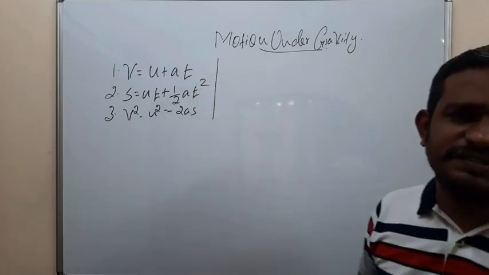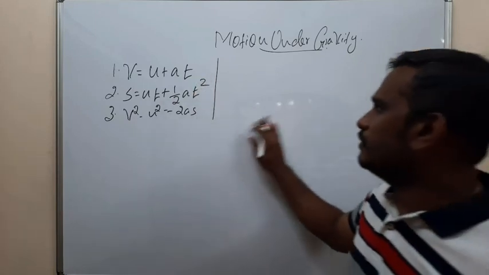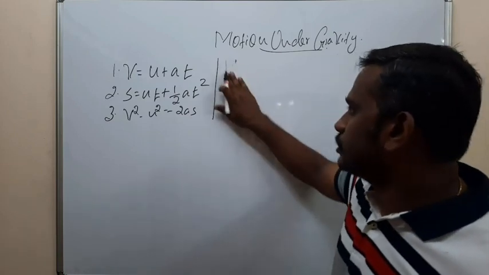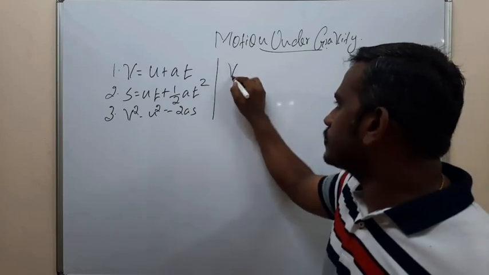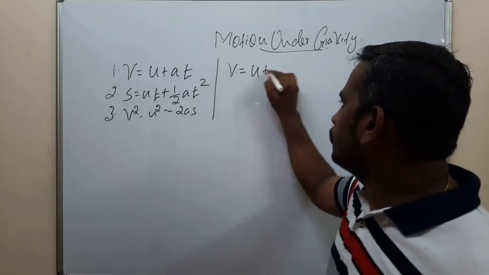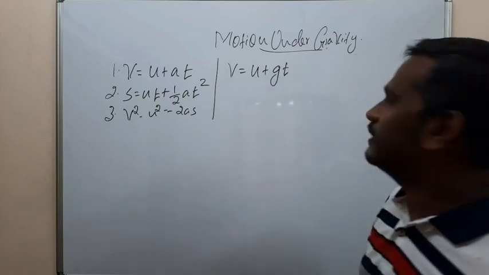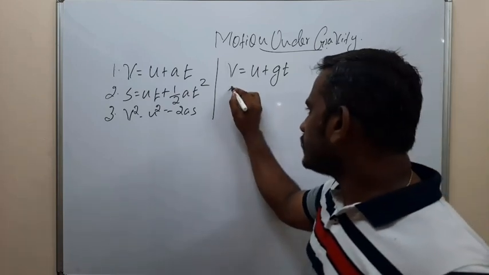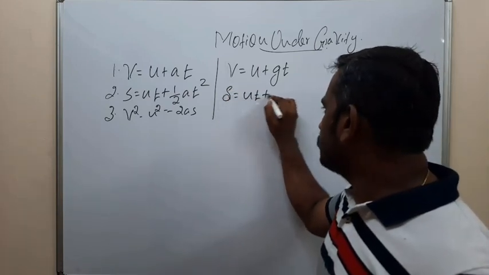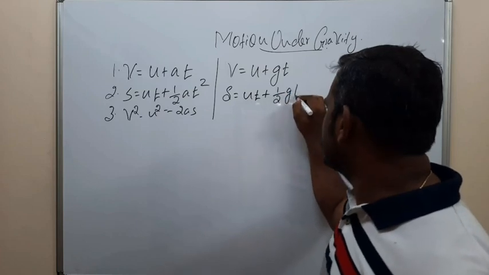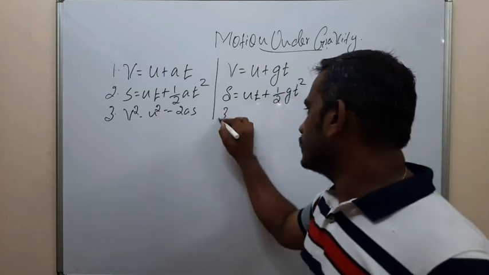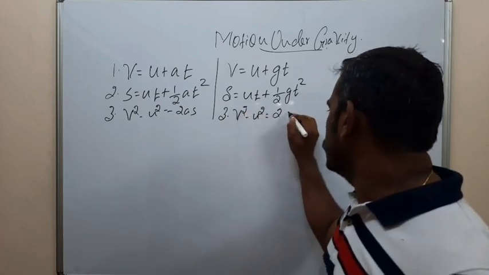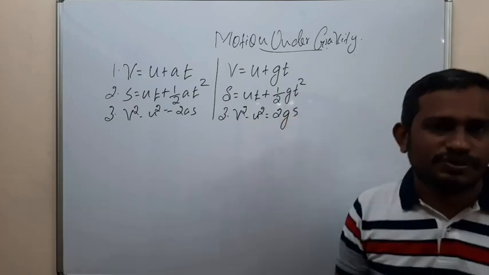The same equations are used for motion under gravity, but they change: V is equal to U plus gt, where g is the acceleration due to gravity. S is equal to ut plus half gt square. The third equation, V square minus U square is equal to 2gs.